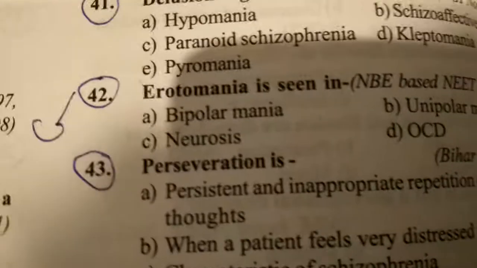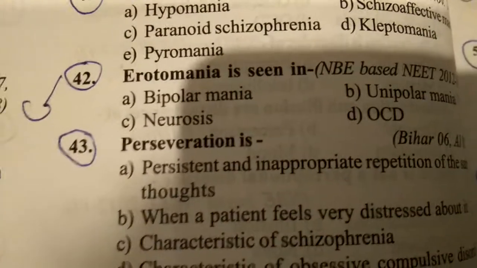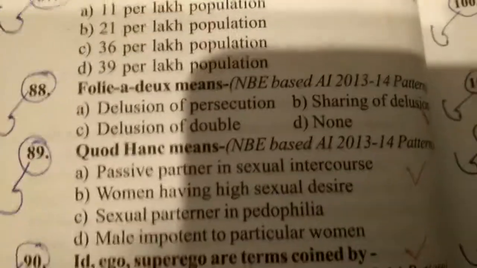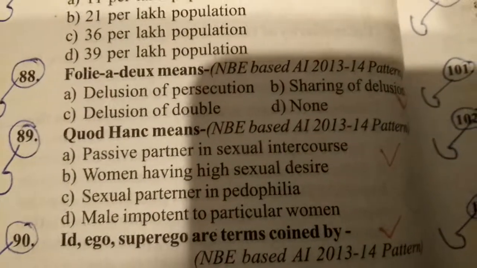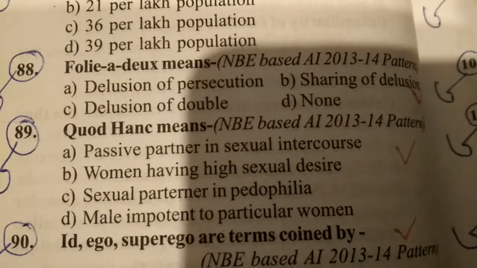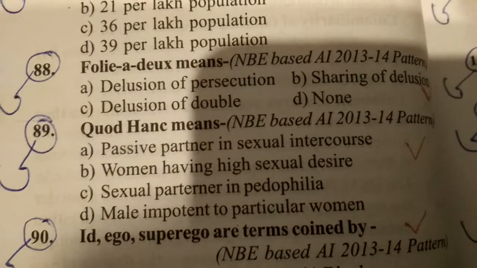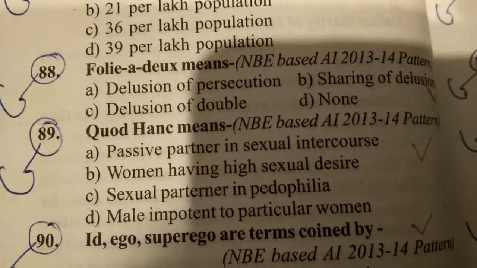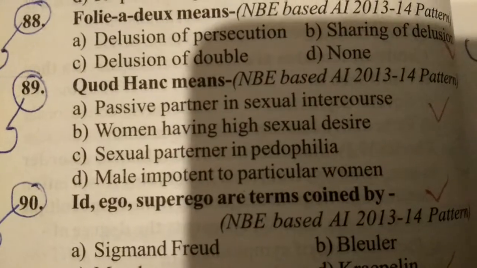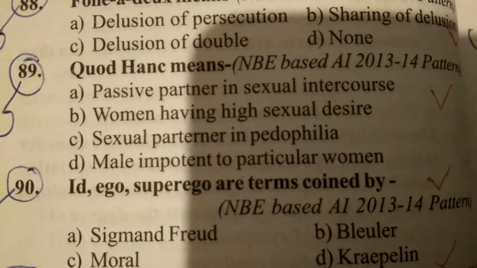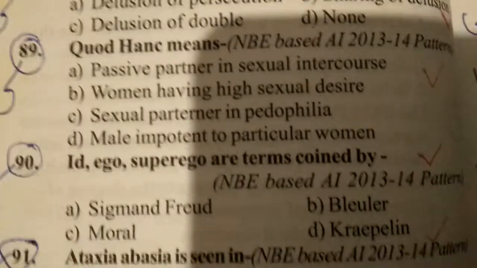Another question we are going to discuss. Question number 42: erotomania is seen in bipolar mania. Now, another important question here: Folie à deux means, question 88. Folie à deux means sharing of delusion. 88 is B. Erotomania, answer here is D: a male important to a particular woman.